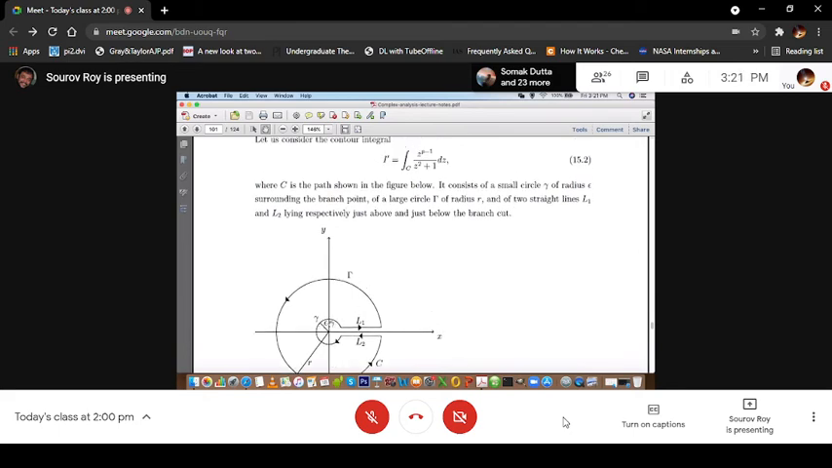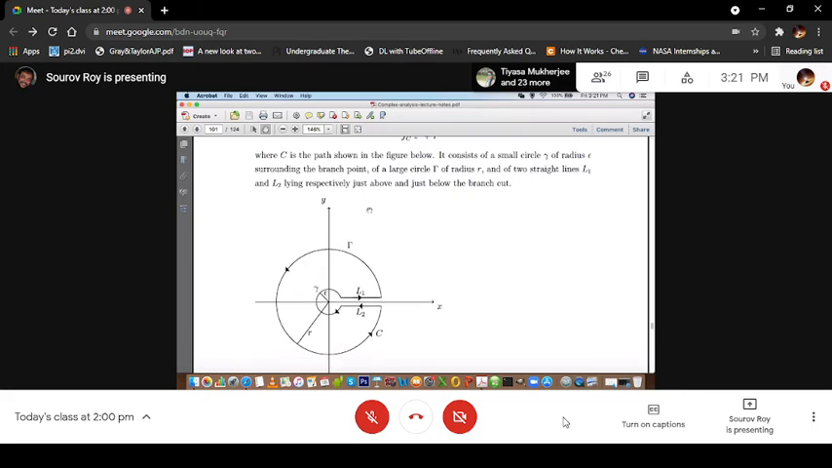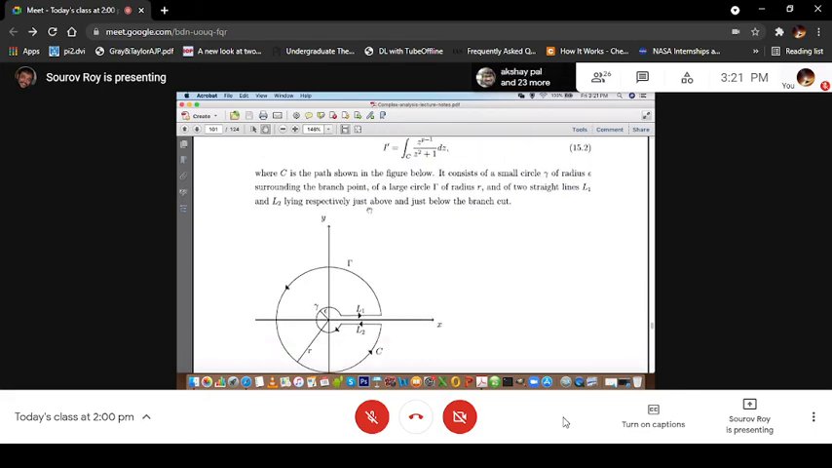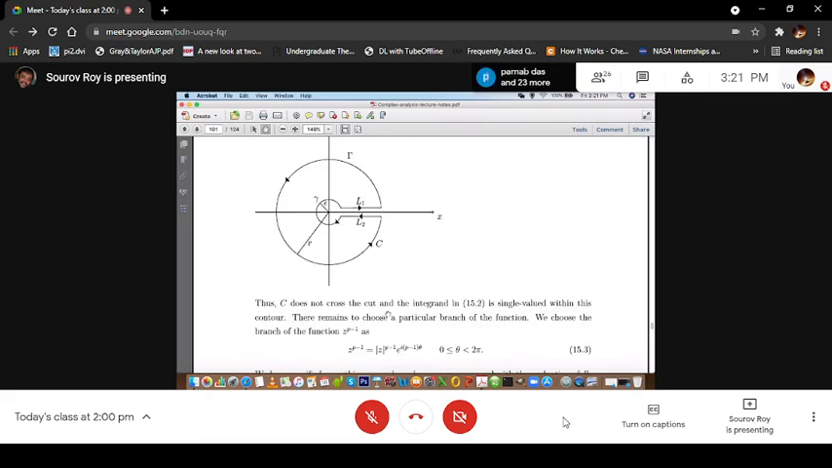So this is the path that we will follow. It consists of a small circle gamma of radius epsilon surrounding the branch point, a large circle Gamma of radius r that I have shown, and two straight lines L1 and L2, lying respectively just above and just below the cut. That is the way we have to do it, in the limiting sense. The contour, of course, as we have shown here, does not cross the cut. It avoids that, and the integrand is analytic within this contour.